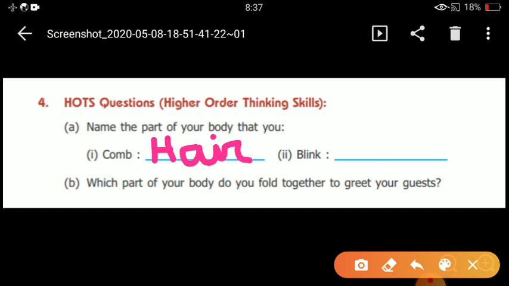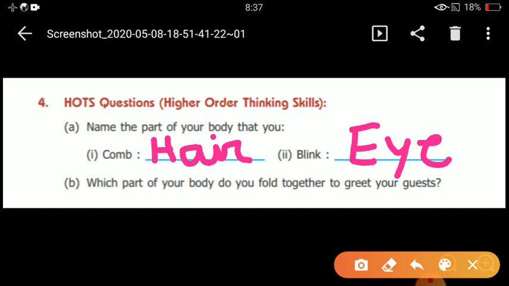But children, you are so small and in your book only eye is given. So you write here eye. When you go to higher classes, then we will discuss eyelid, eyelashes and other parts of the eye. So here the simple answer, which part are we able to blink? Our eye.